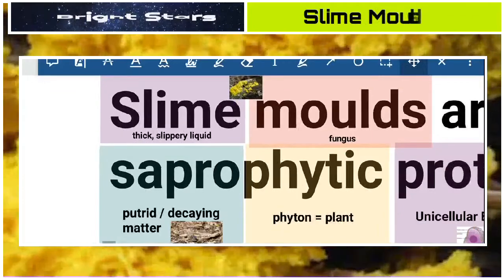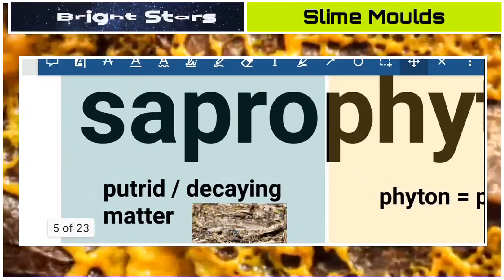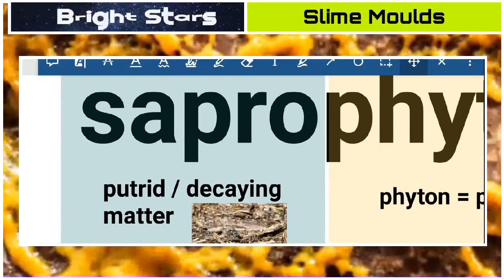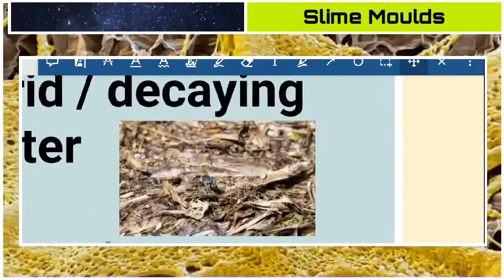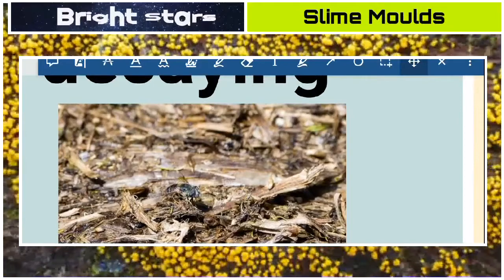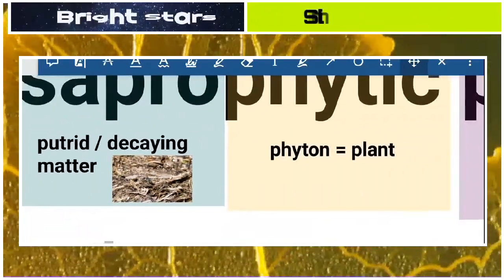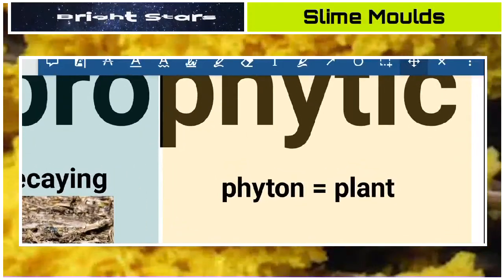The next important word is sapro. Sapro means putrid, decaying or decomposing matter. Any organic matter that is under decomposition, we call it sapro. Phytic comes from phyton. Phyton means plant.